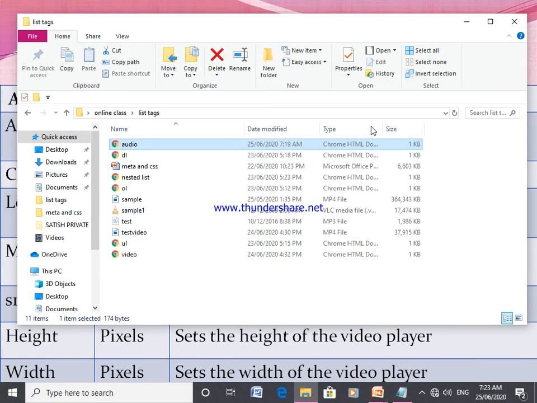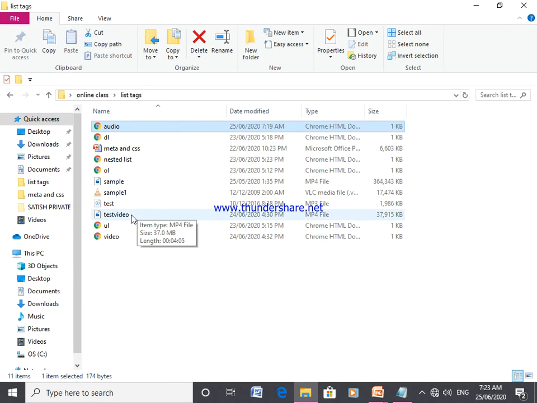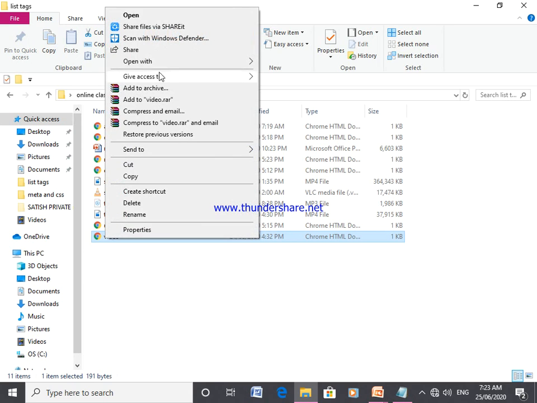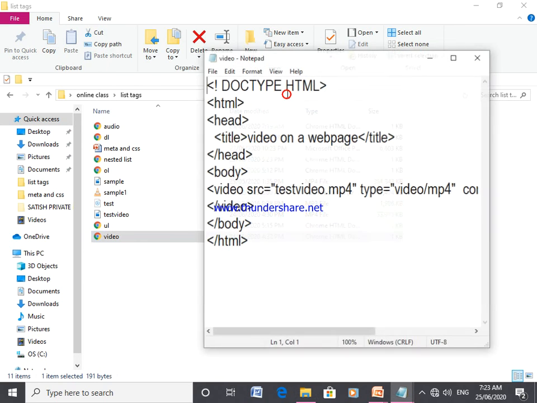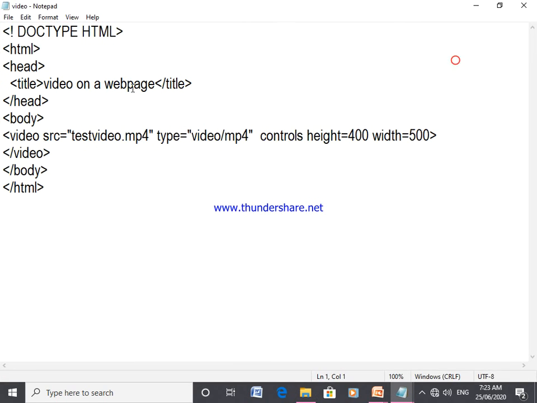See the video code. You can observe here that the first tag is HTML5, then html, head, title, the title being video on a web page, then close head, body. In that body we have mentioned video. In the video tag, the first attribute is src, here test video.mp4, the name of the video file that you want to play on the web page.